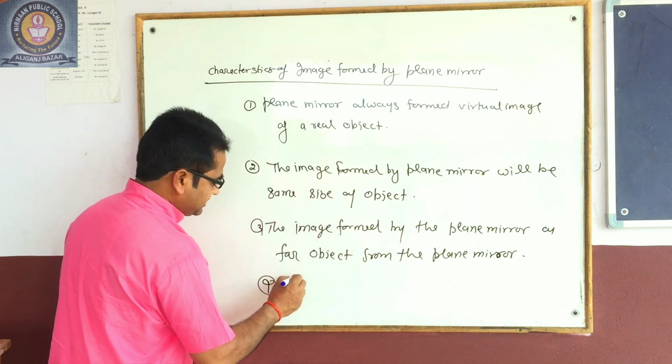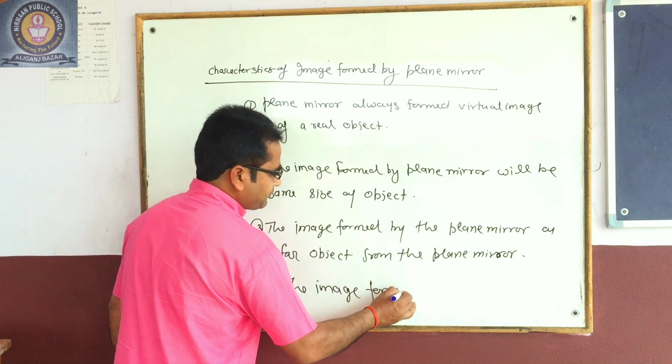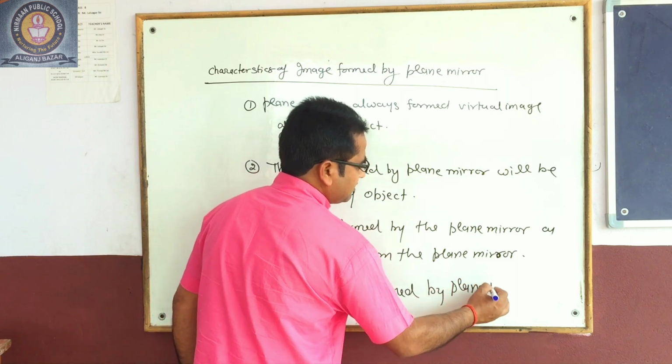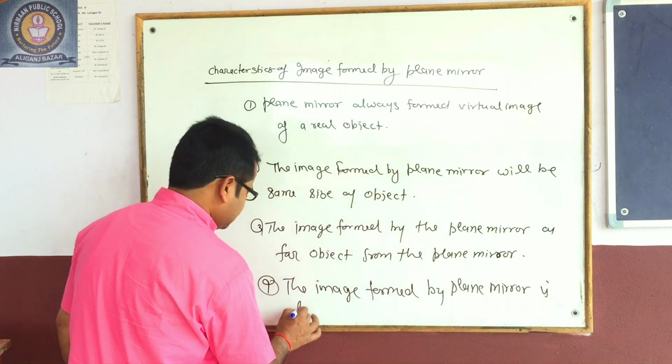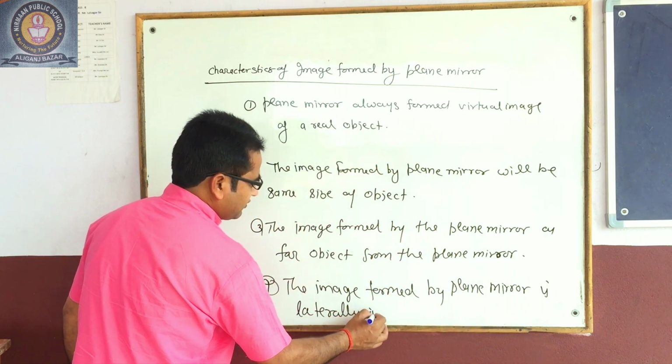The fourth point is that the image formed by the plane mirror is laterally inverted.